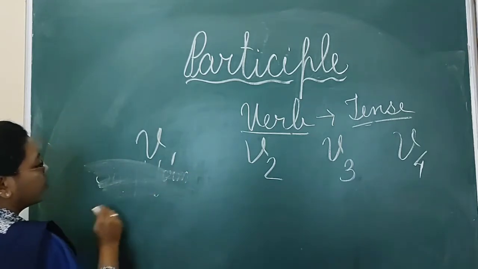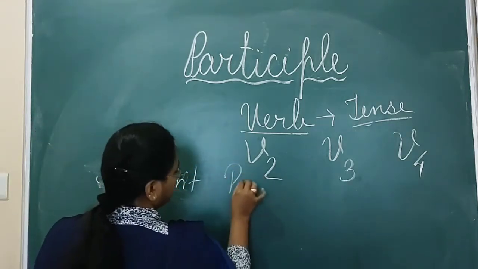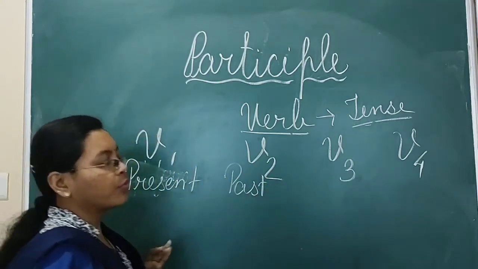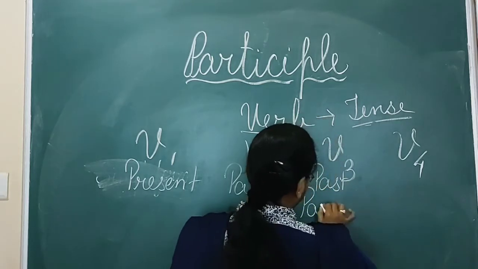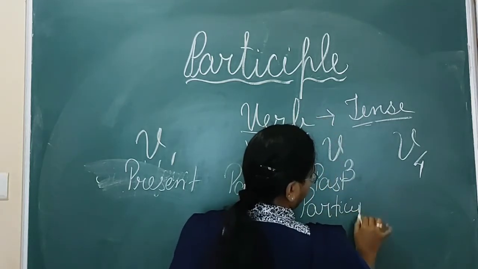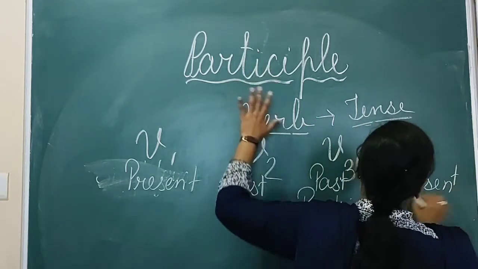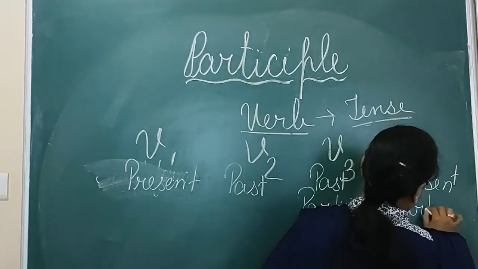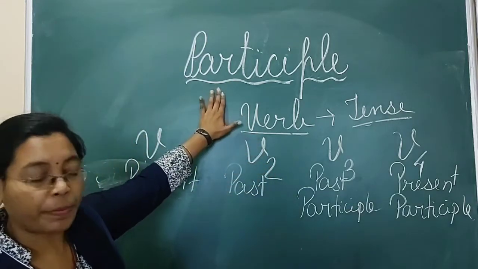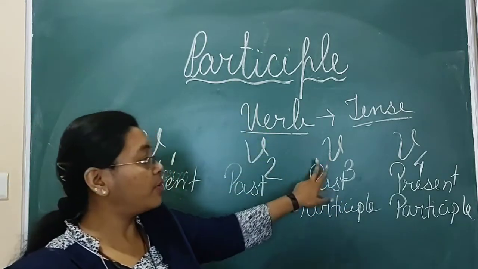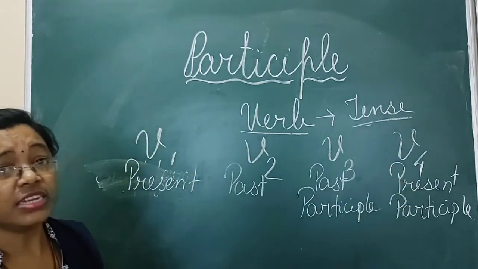Or you can say verb 1 is the present, 2 is the past, 3 is past participle and 4 is present participle. This participle we are going to read now. This participle, which is the topic we are going to read, that is verb 3 is the past participle and verb 4 is the present participle.